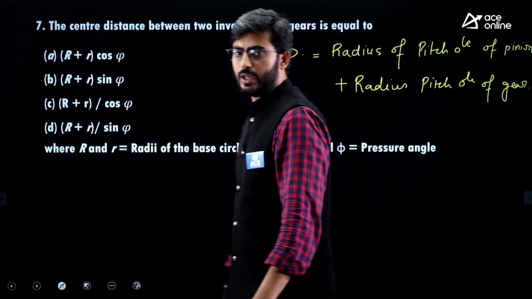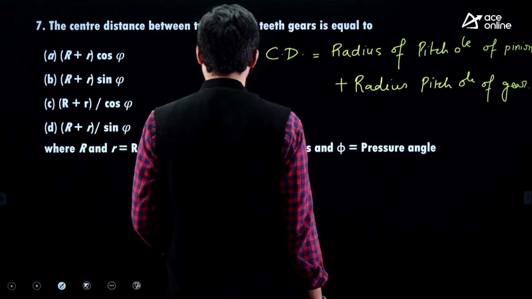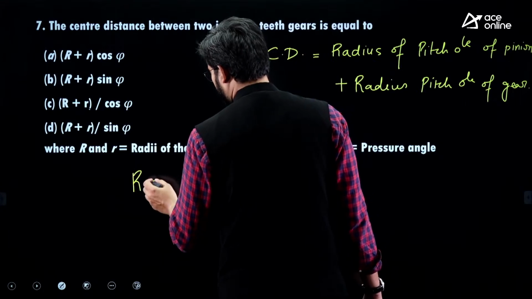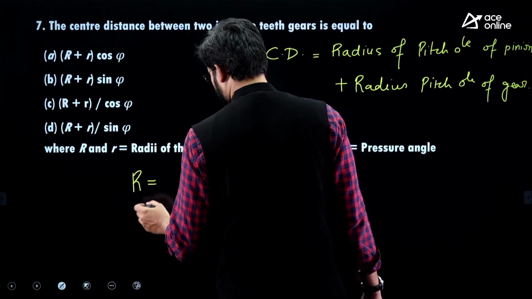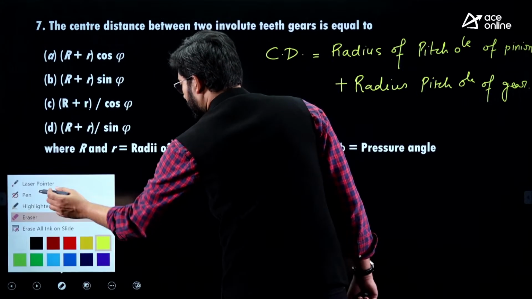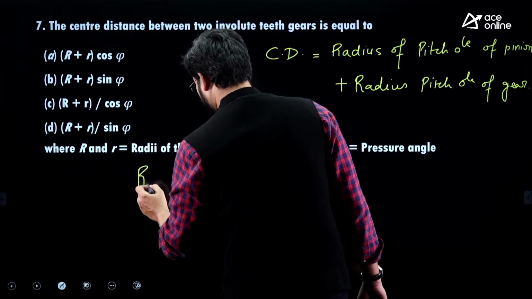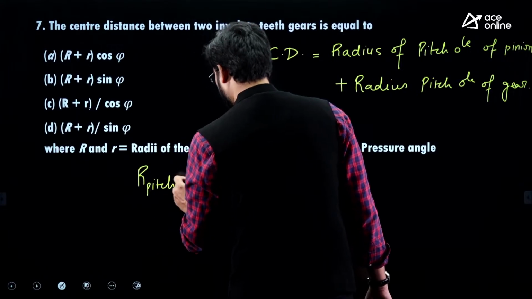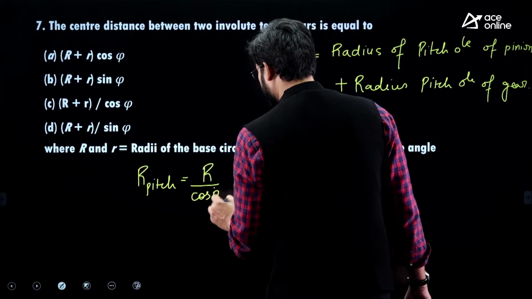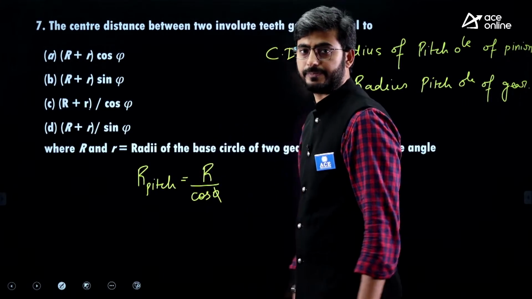Now radius of base circle is given as small r, so radius of pitch circle will be equal to r by cos phi it is.